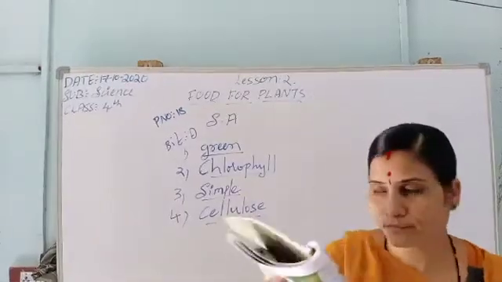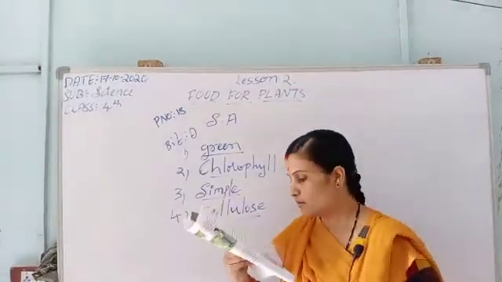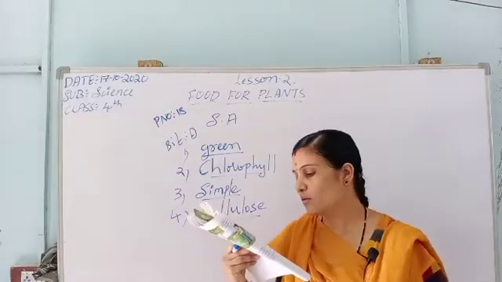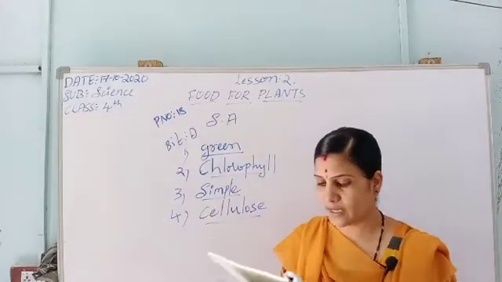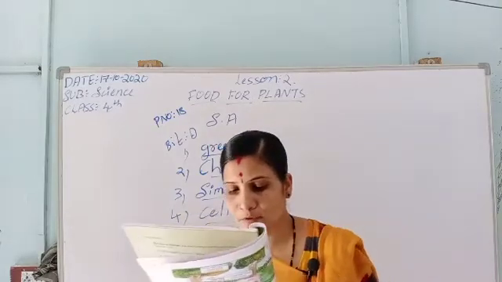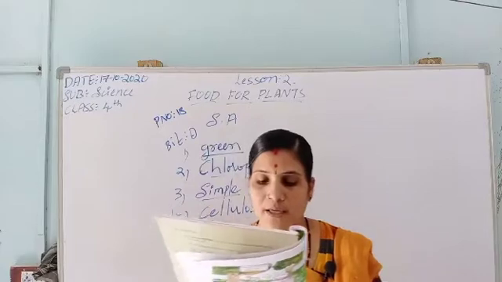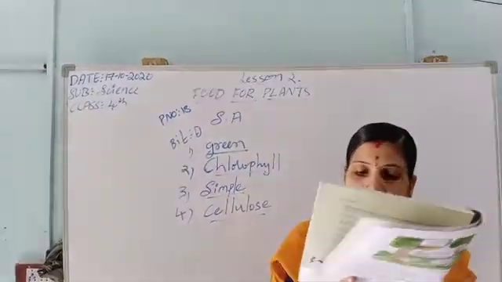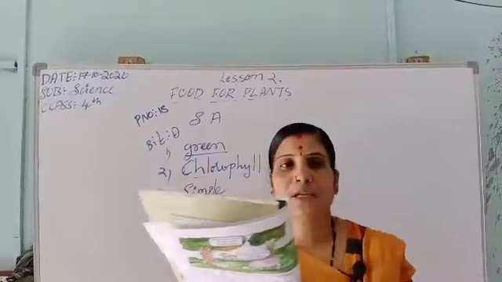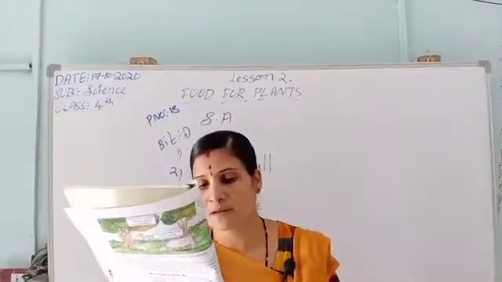Now I will once again repeat for you the fill in the blanks. Only green leaves which contain chlorophyll can produce food for the plants. First fill in the blank.